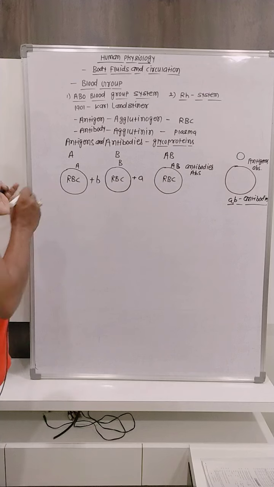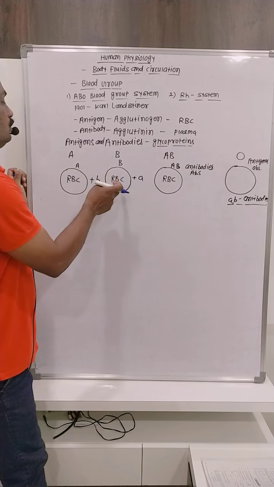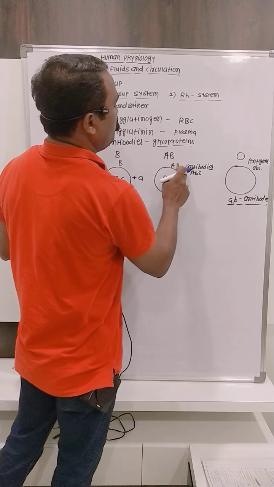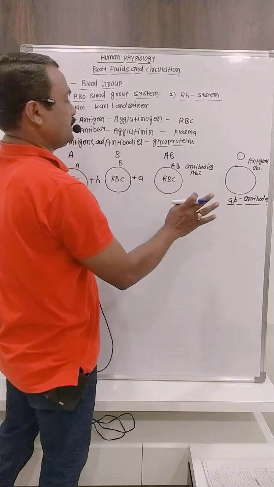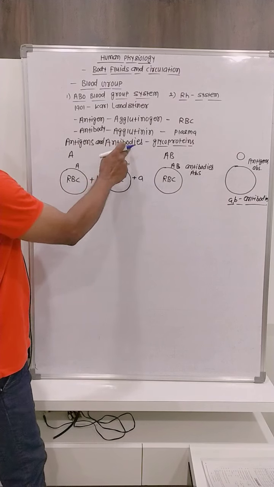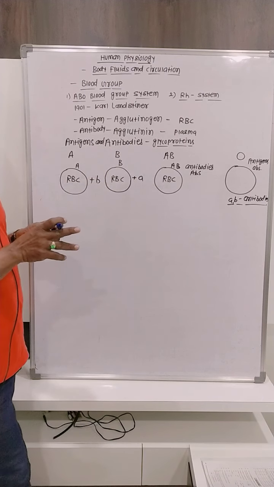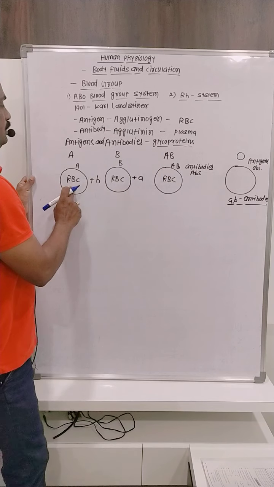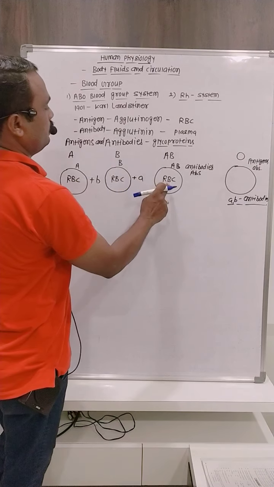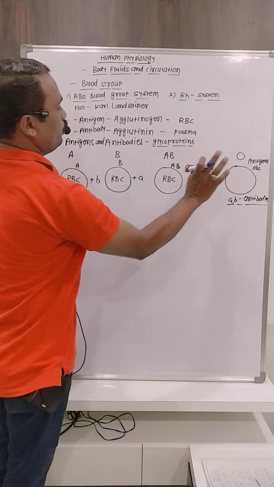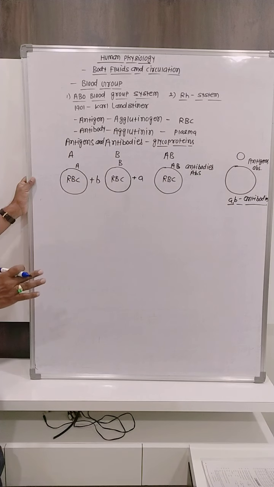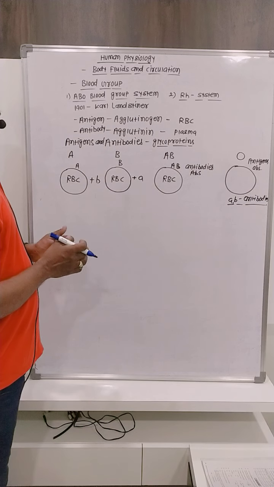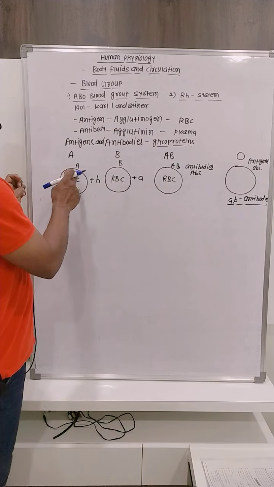On the surface of RBCs, A antigen, B antigen, AB antigens, and here antigens are absent. Depending upon the presence or absence of antigens and antibodies in the blood, there are four types of blood groups: A blood group, B blood group, AB blood group, and O blood group. These four types depend upon the presence or absence of antibodies and antigens.